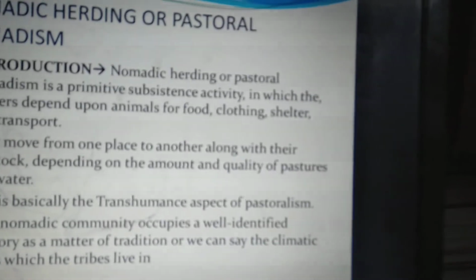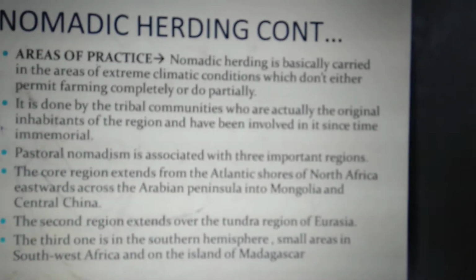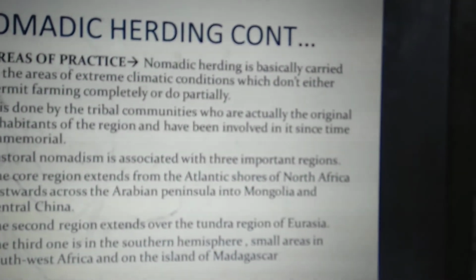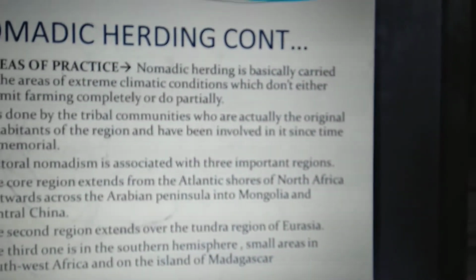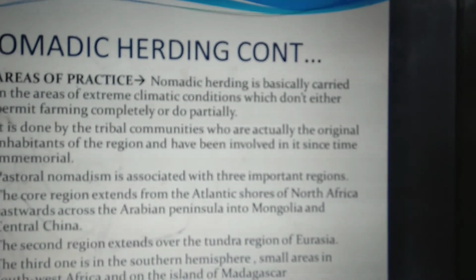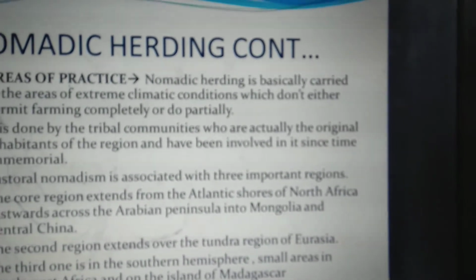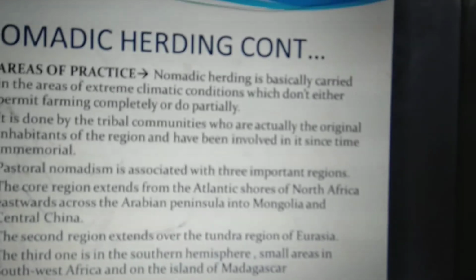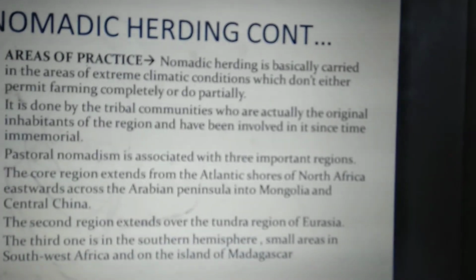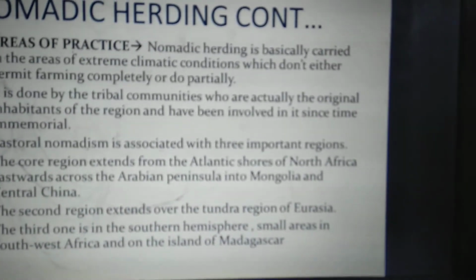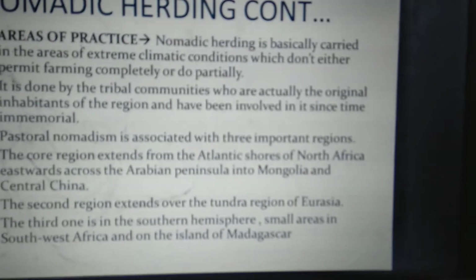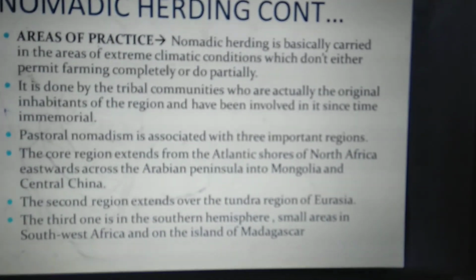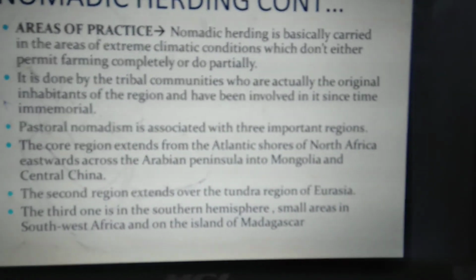Now the animals which are reared depend upon various factors, such as the areas of the practice. Nomadic herding is basically carried out in areas of extreme climatic conditions, which either don't permit farming completely or only partially permit farming activities. It is mostly done by the tribal communities who are the original inhabitants of the region, and they know each and every aspect of the region, the climatic zones, and each and every topographic feature.